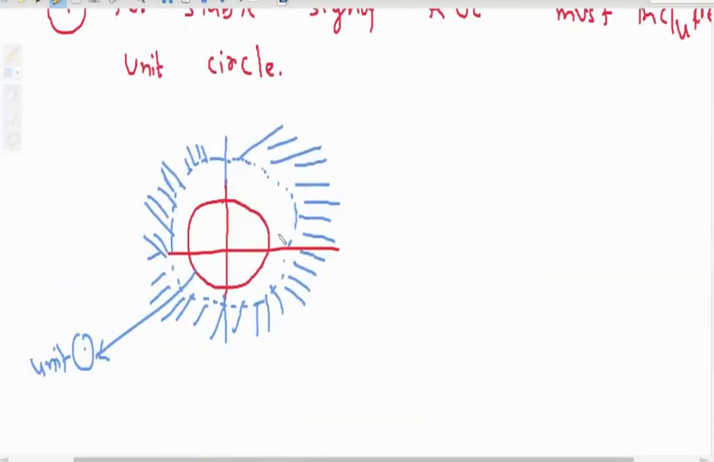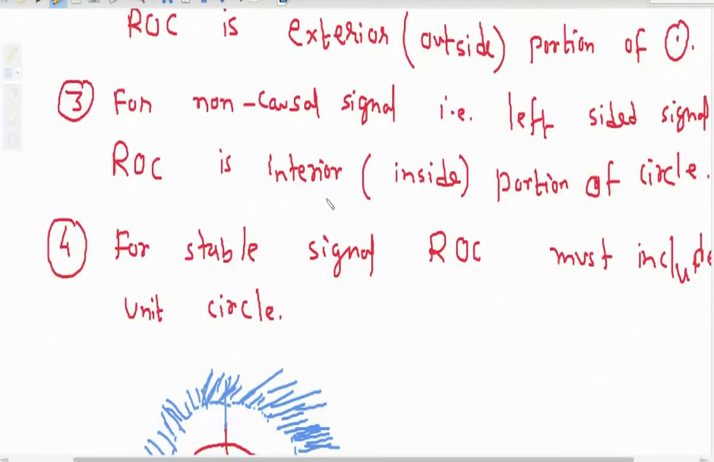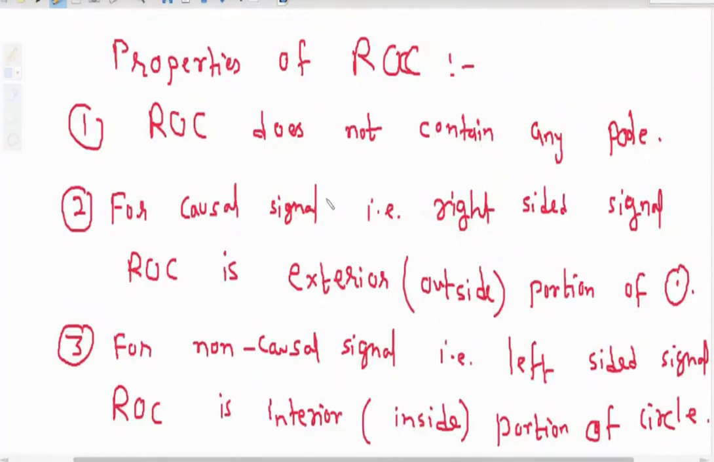Then as ROC is going outside the circle, the signal is causal or non-causal? If ROC is going outside the circle, any circle, it should not be the unit circle, then the exterior part means it is a causal signal. For a causal signal, that is a right-sided signal, ROC is exterior, the outside portion of a circle.